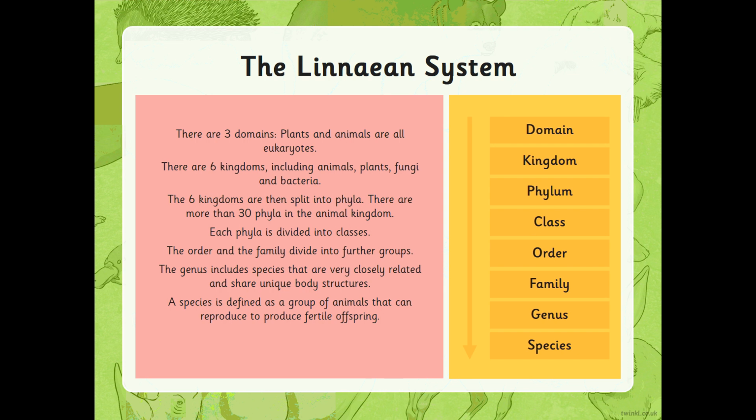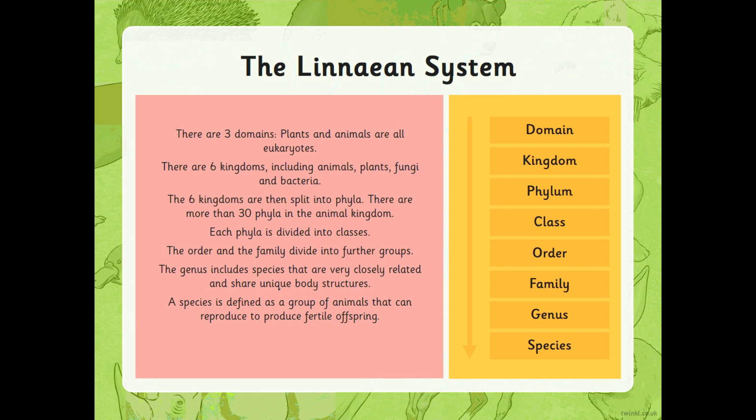So at the top there we've got domains. So plants, animals, and another domain called eukaryotes. So there are 3 domains. Those 3 groups are then split into other groups. So the next layer is kingdoms. So our 3 domains are then split into 6 kingdoms.